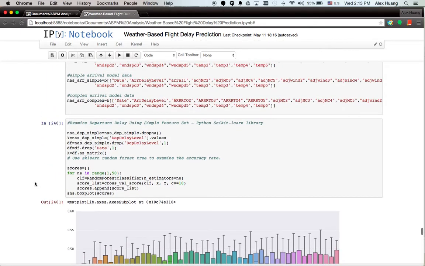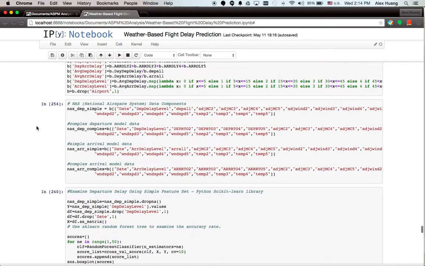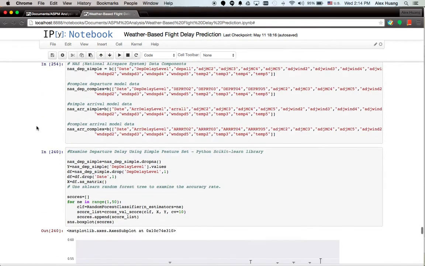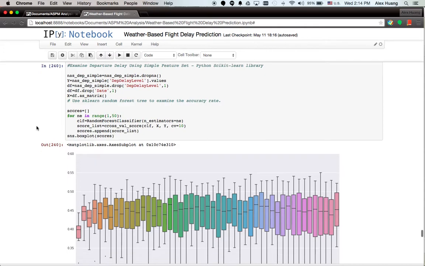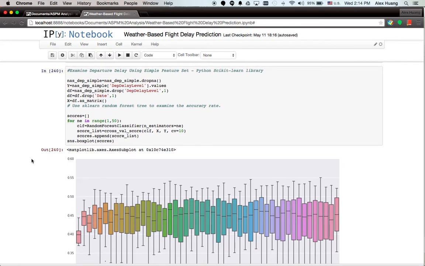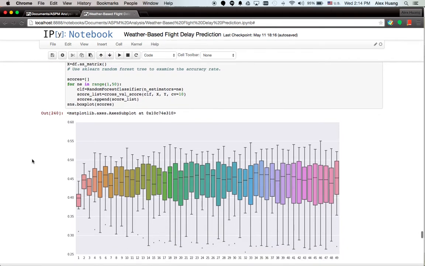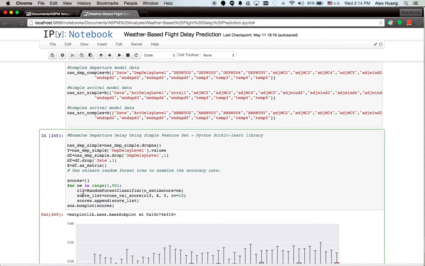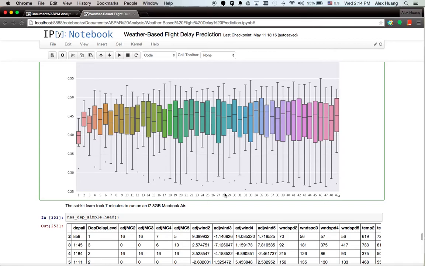So after doing all this data preparation, like what I did before, here is the model of delay using simple feature models, after we did all this normalization and everything. As you can see here, this uses a random forest classifier. This used Python scikit-learn to run the result.